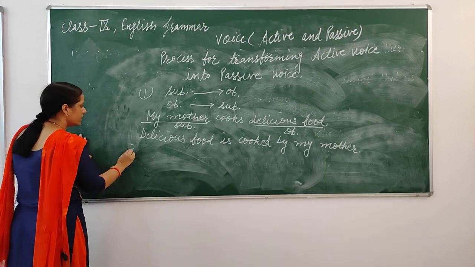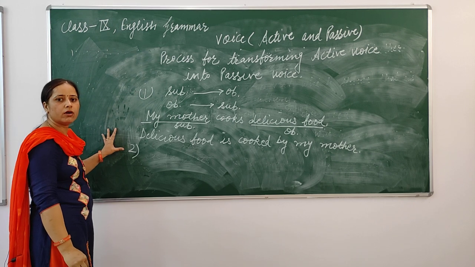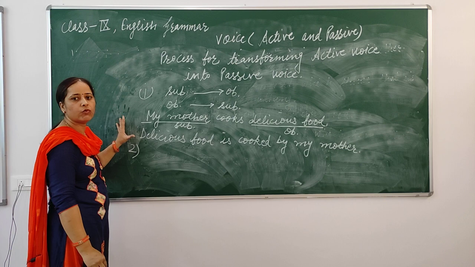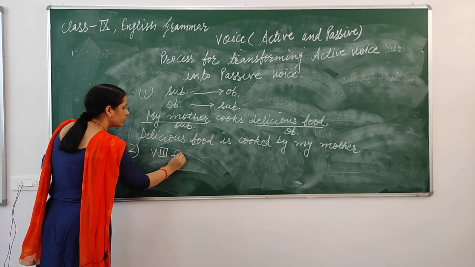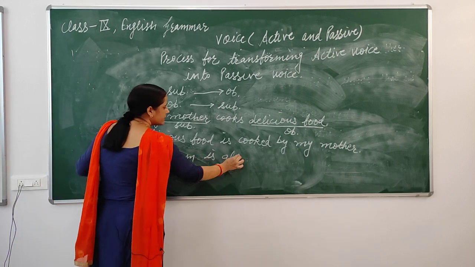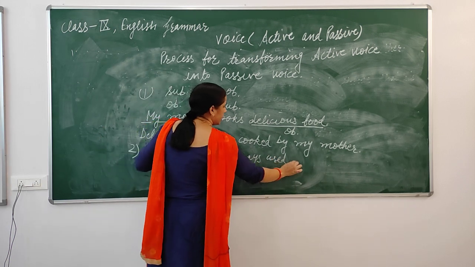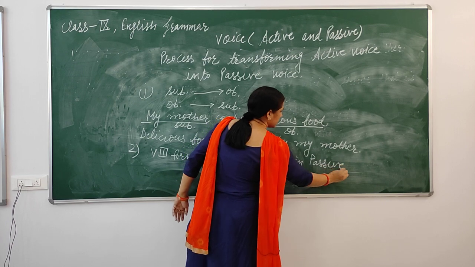Next one is past participle form of the verb is always used in passive voice. Means the third form of the verb is always used in passive voice.